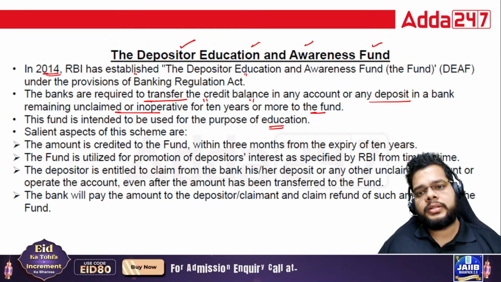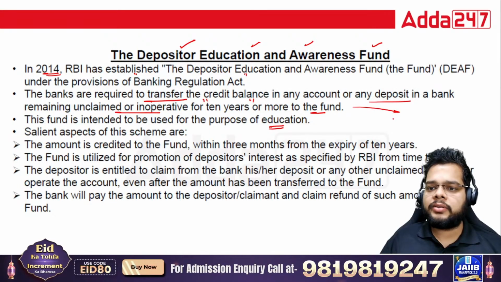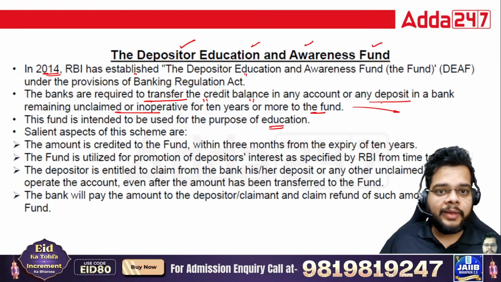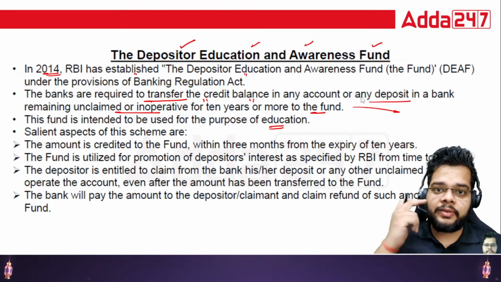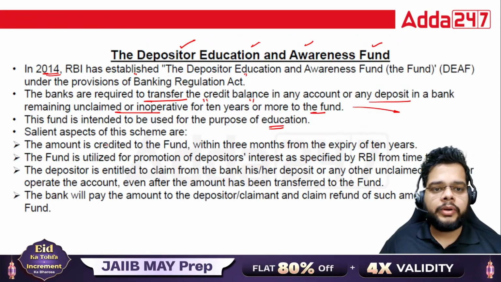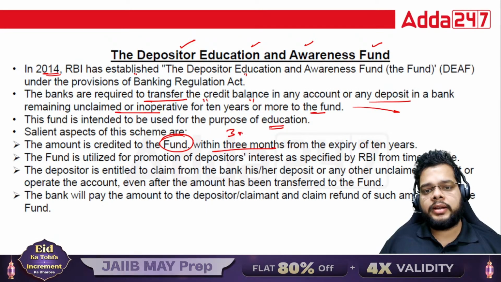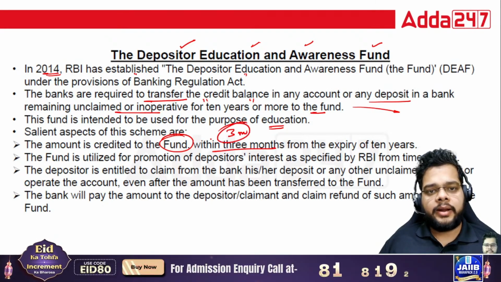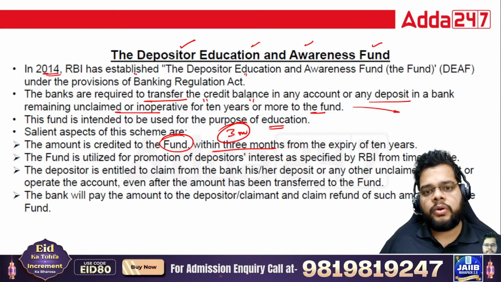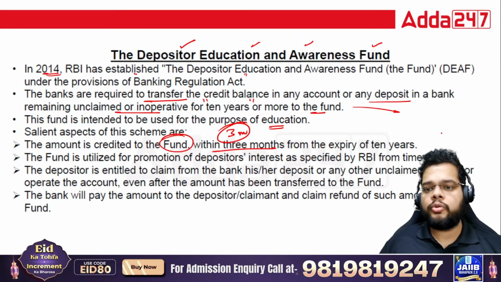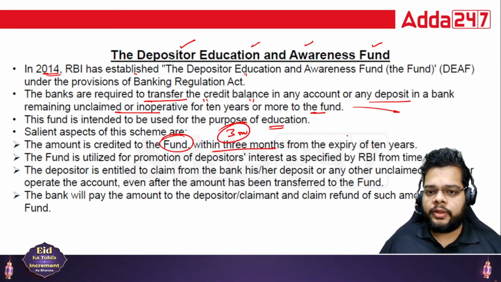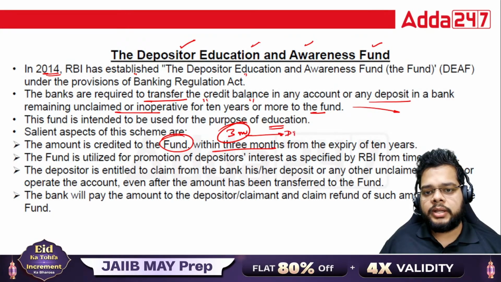But now comes the question: immediately after 10 years, or within some time frame, or even after 12 years, can I transfer the funds? The amount is credited to the fund within 3 months. Fine. Today the 10 years are completed for one inoperative account. Now within 3 months you have to go with the transaction towards the DEF.